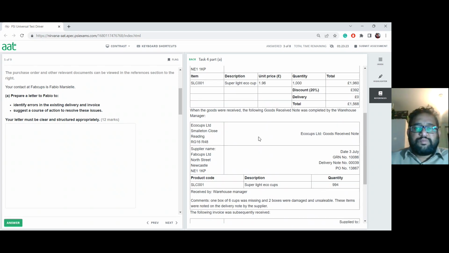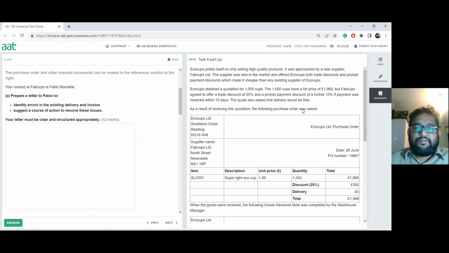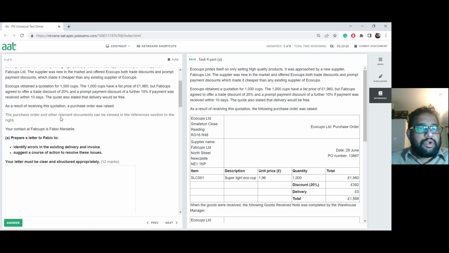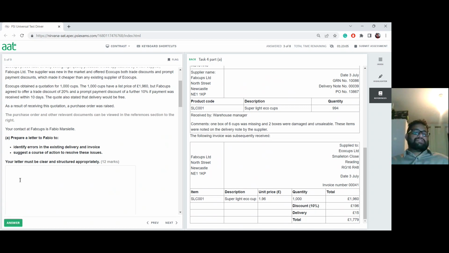Who's the person we're going to speak to? Where's the name of the contact here? Okay, your contact is Fabio Massey. Yes, I found that, Fabio. So we're going to type an email saying, on the letter you must be clear and structured appropriately. So what do you need to do here? The structure has to be done like that.